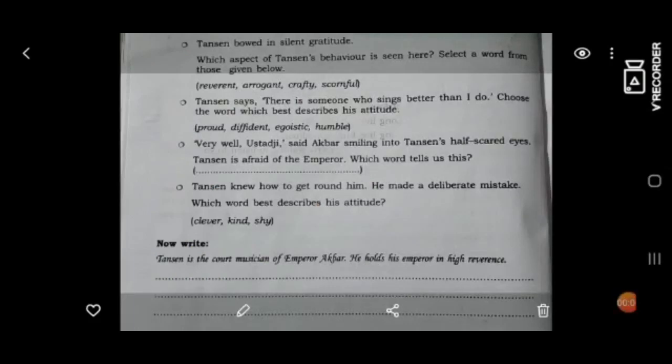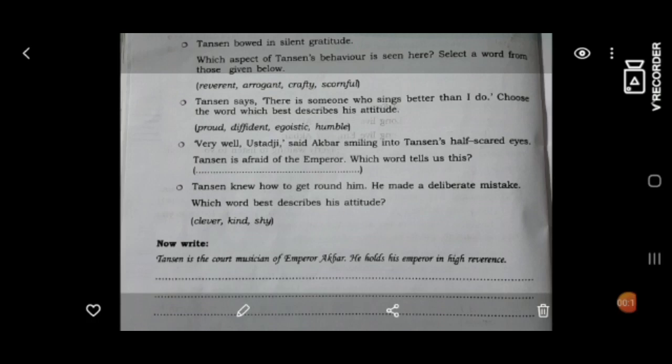Tanzan's character sketch. Now take page number 52 in your textbook. "Tanzan bowed in silent gratitude." When did Tanzan bow in silent gratitude? Do you remember the story?